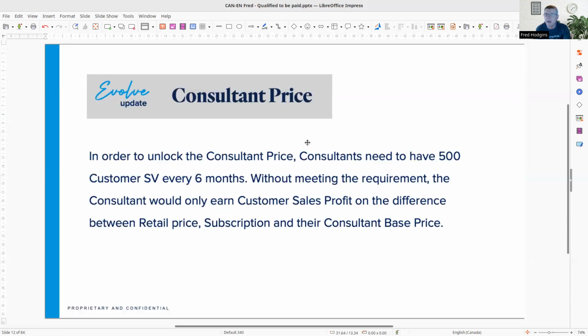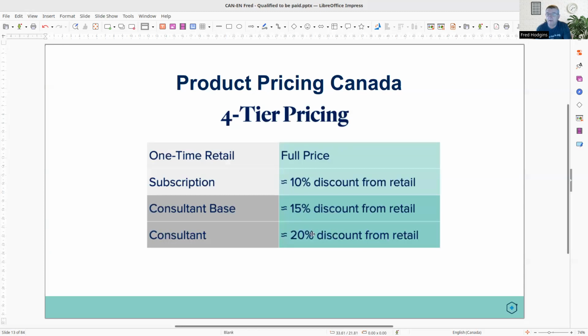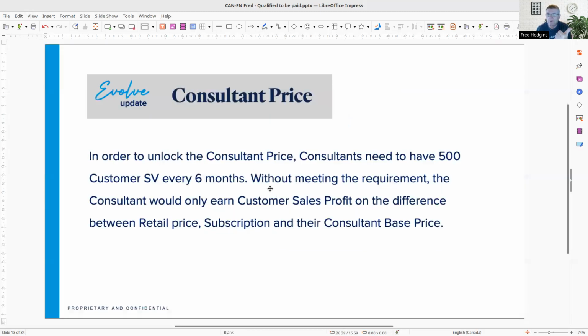In order to unlock that, all consultants need to have 500 points of customer volume throughout the previous 6 months. They can do it in month one. They can do it 100 points a month. Once you've hit that accumulated customer volume of 500 points, you are getting consultant pricing. So this price here, you're going to get that consultant pricing. Because we don't have any enrollment fee or renewal fees, this is something that the Competition Bureau in Canada made us put into the comp plan.